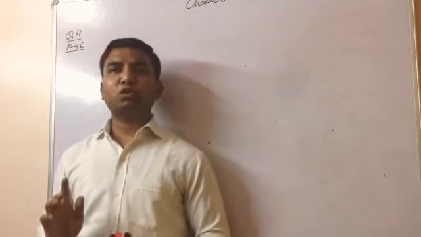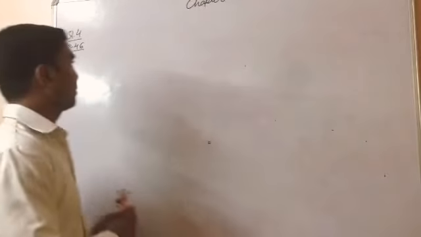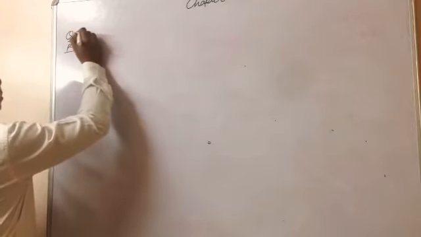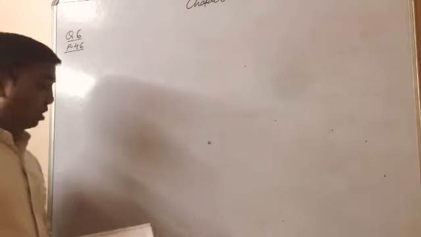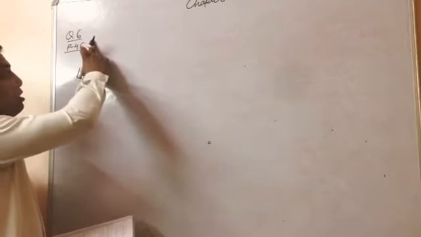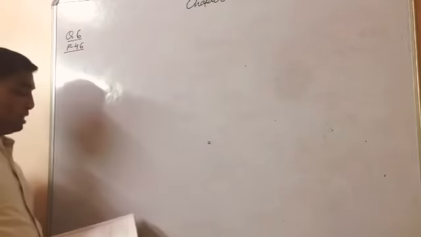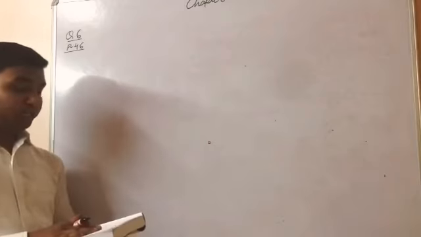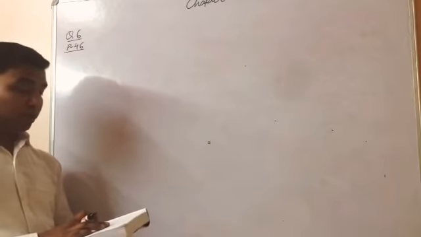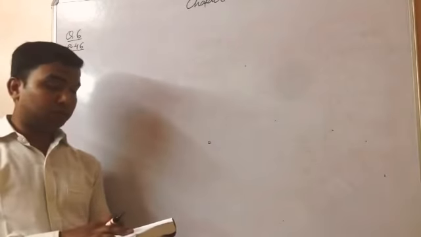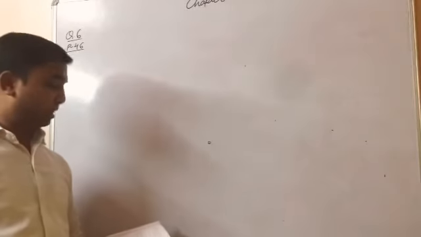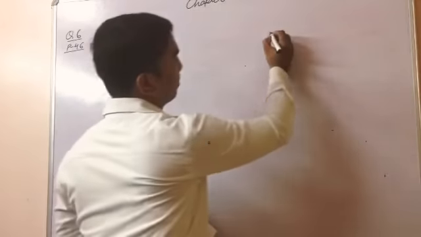Now I am starting with question number 6, page number 46. In that question, what is given? 4 point charges 2 microcoulomb, minus 5 microcoulomb, 2 microcoulomb and minus 5 microcoulomb are located at the corners of a square of side 10 centimeter. So first of all we draw a square.